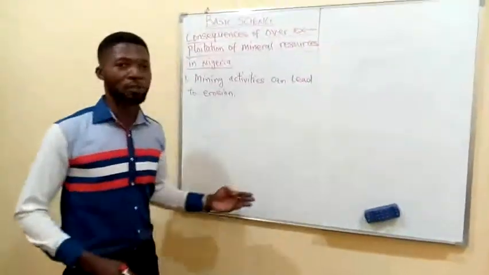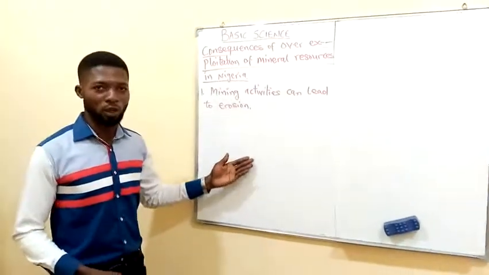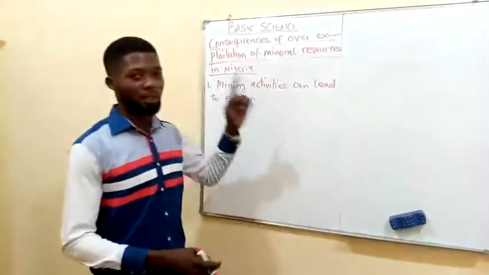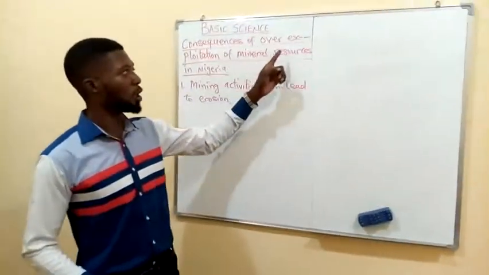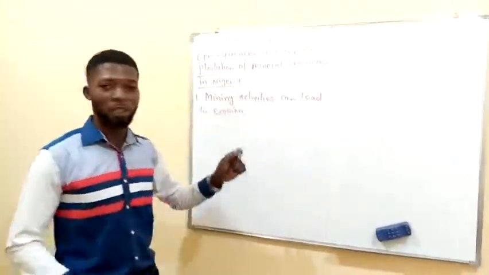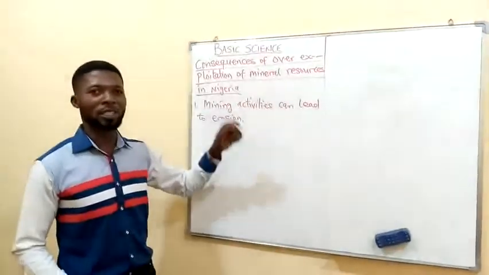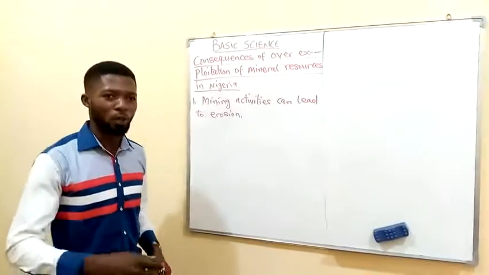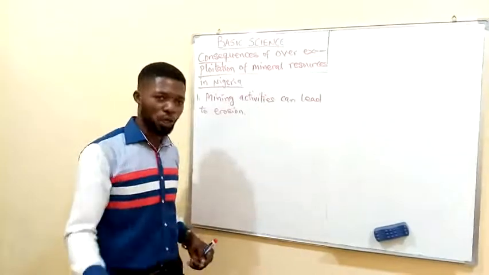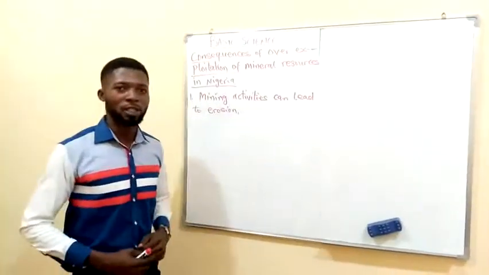I just finished defining erosion as the washing away of the topsoil, either by wind or rain. And looking at the topic today, consequences of over-exploitation of mineral resources in Nigeria, exploitation of mineral resources cannot just take place without exploiting the soil. Without exploiting the topsoil in order to get these mineral resources, as we have earlier mentioned.